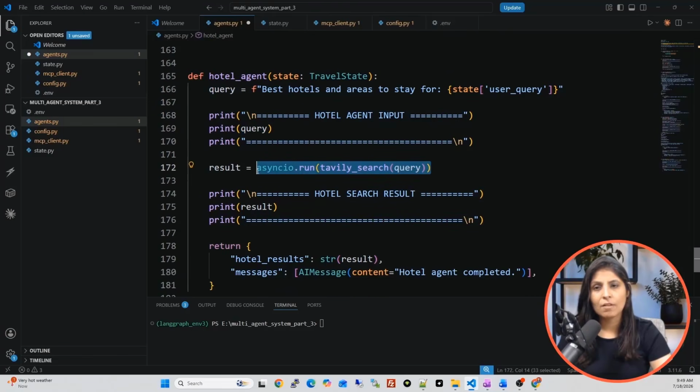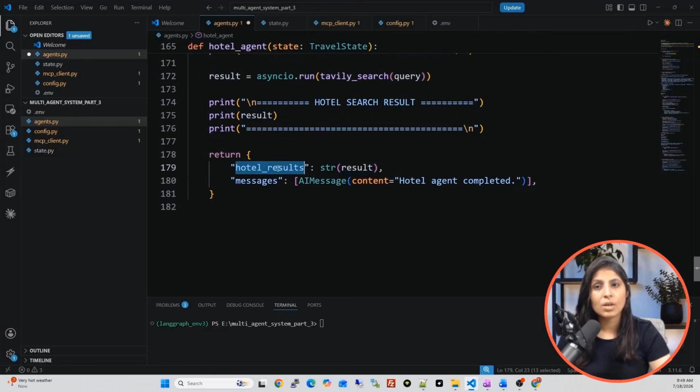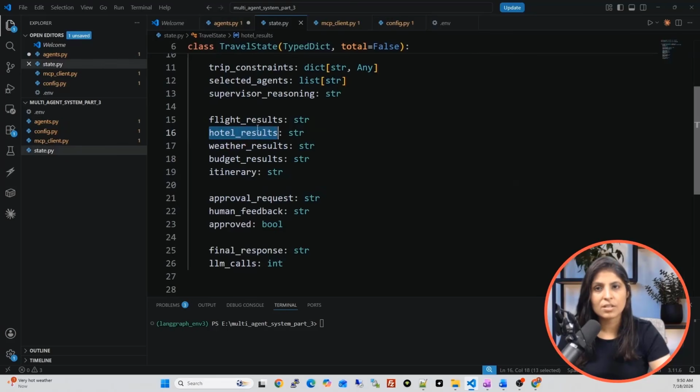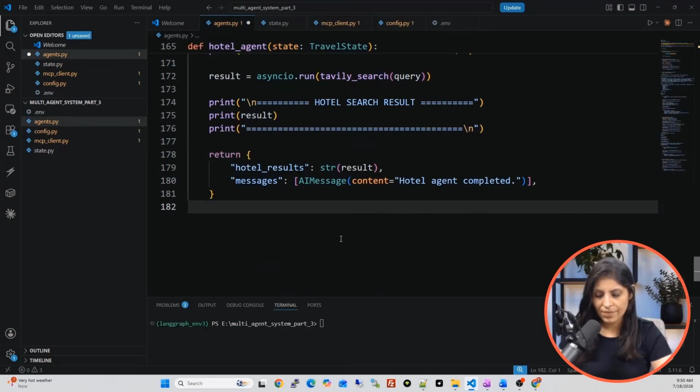And in this line, we are actually using the Tavily MCP server, remote MCP server, to perform the web search based on the user's query. And the result of this Tavily MCP server is getting stored in result variable. Now, in hotel result key, we are storing the results, and we are also updating the messages key. See, it will update the hotel result key and the messages key. Okay, so this is our second agent.